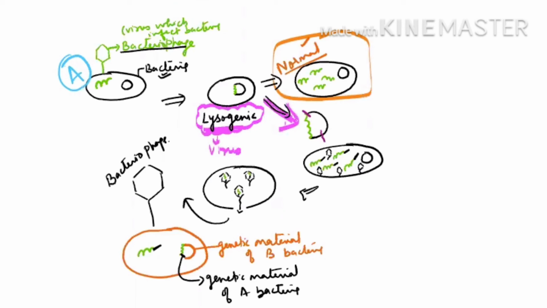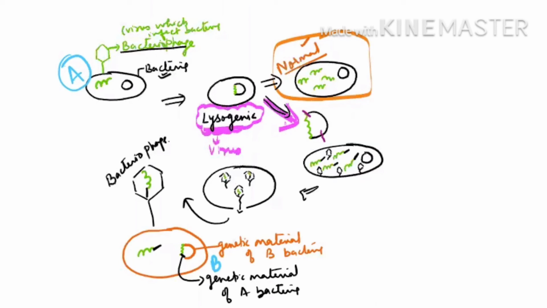So it is separating and making the virus particles, and these virus particles are bringing their own genetic material along with the genetic material of A bacteria, and then they are infecting the B bacteria. This is B bacteria. So finally, the genetic material of A has reached B.